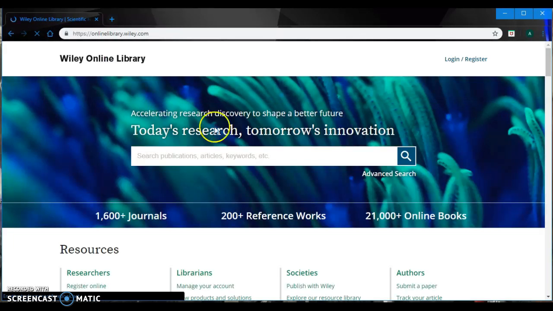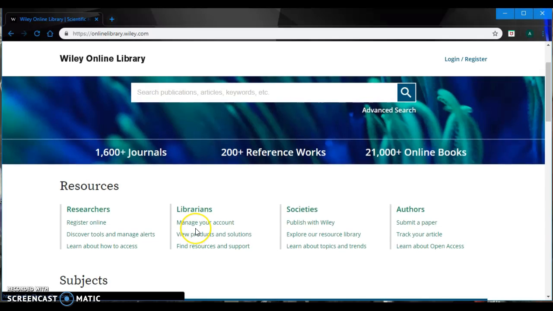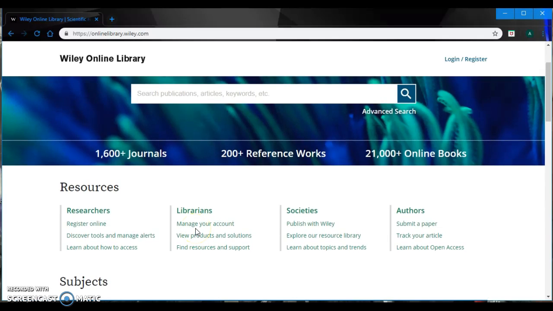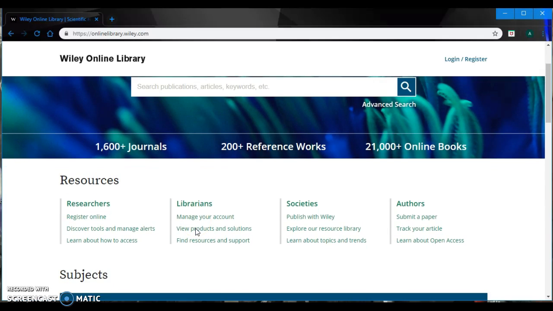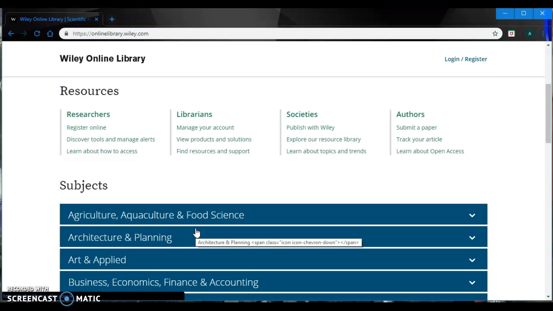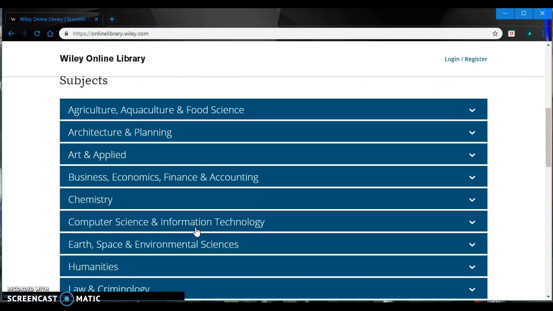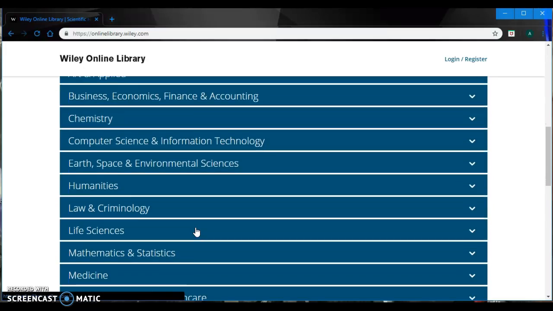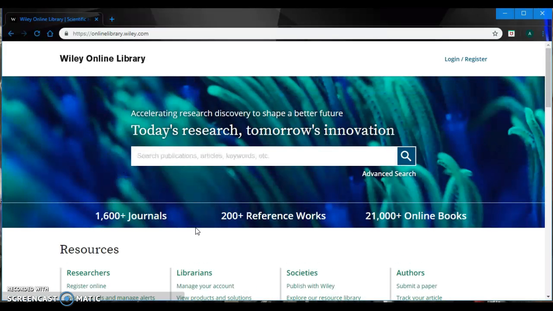You go inside. On this site you have a lot of information. You have journals, you have books, all that anyone could need. Agricultural, architecture, business, chemistry, computer, but we really have to go to the search section, the criminology part.